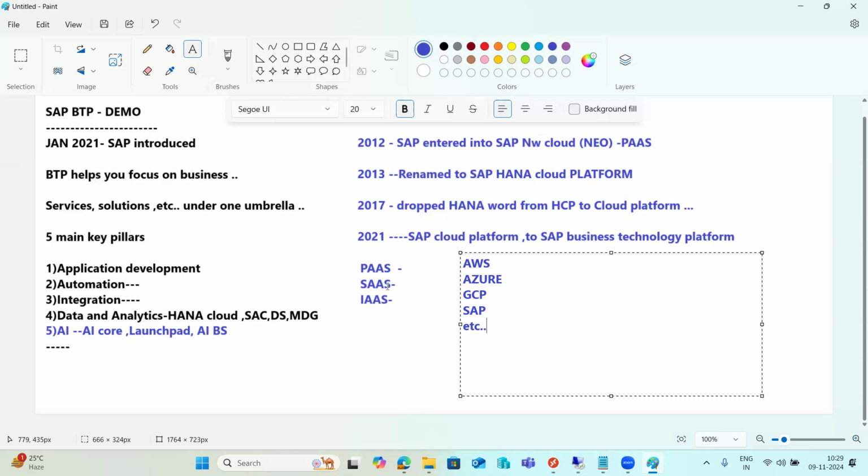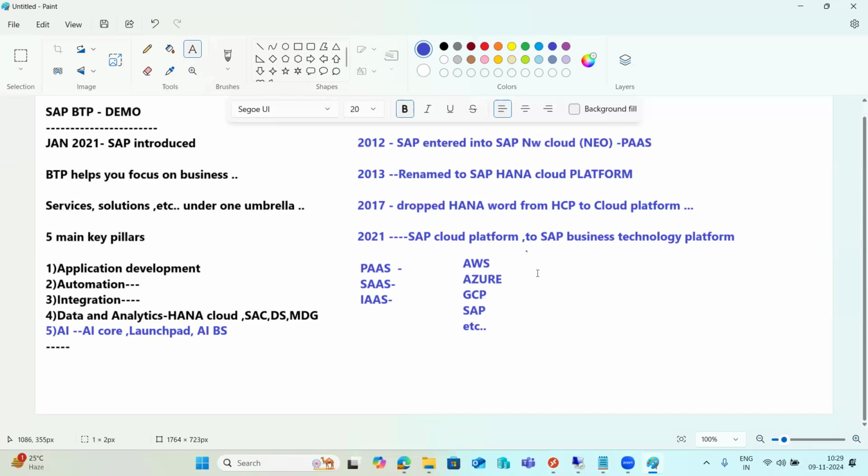Whatever service you choose, and wherever you want to deploy, you can choose your own infrastructure cloud provider and deploy there. That is what we have to do in that case, right? So these all are BTP related. Again, in our introduction session, I will cover all of these things clearly one by one.